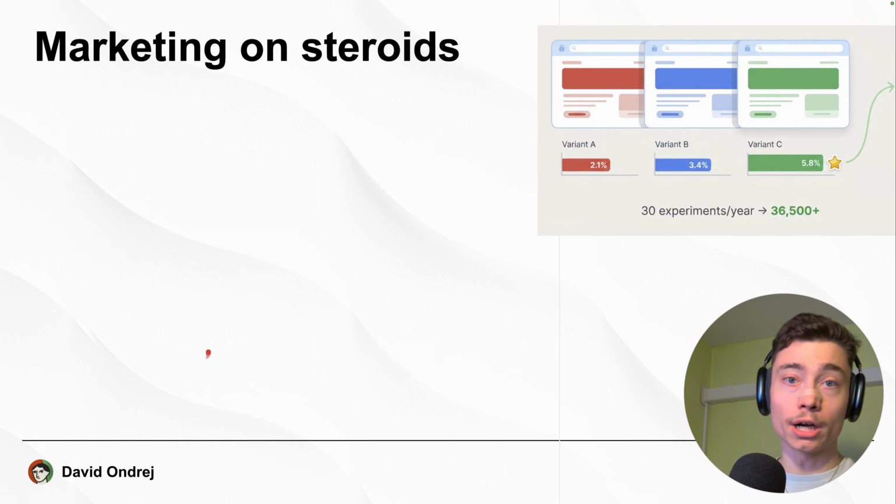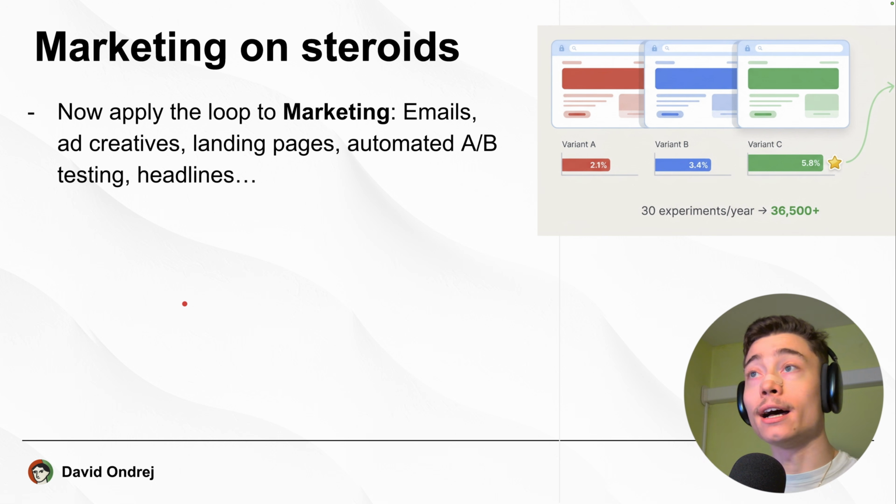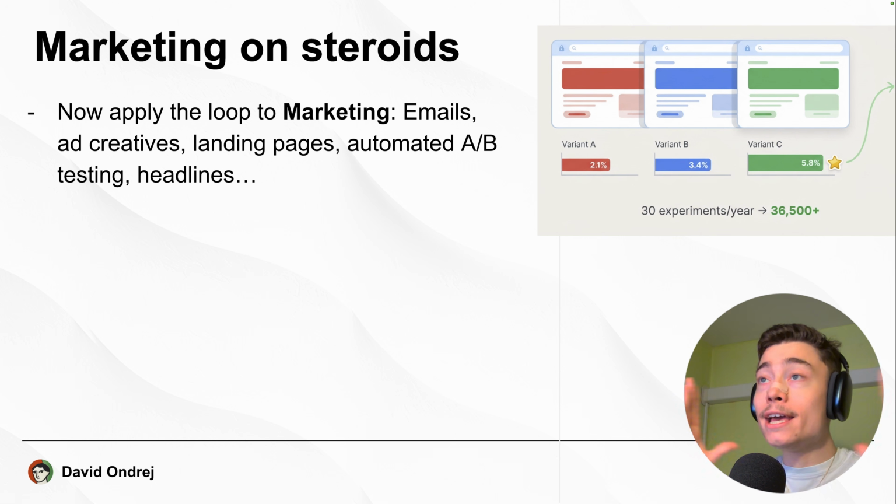Here's another use case: marketing. You can now apply auto research to marketing with emails, ad creatives, landing pages, automated A/B tests, headlines, thumbnails, YouTube titles, any type of marketing.